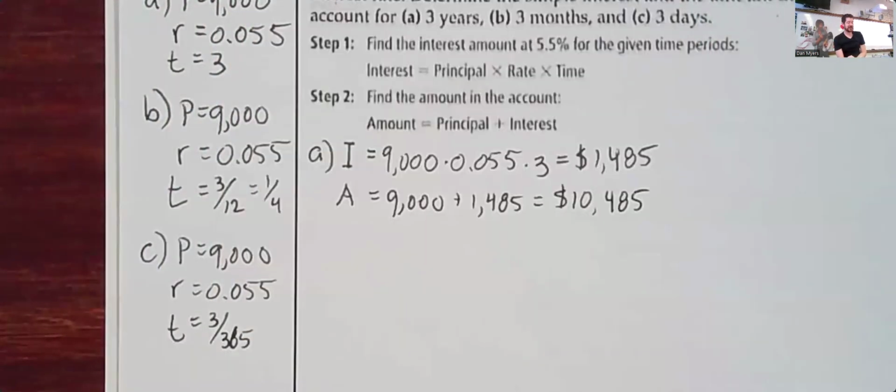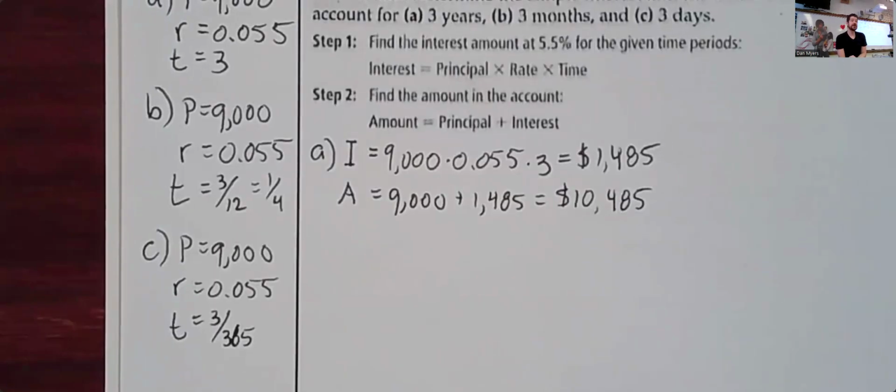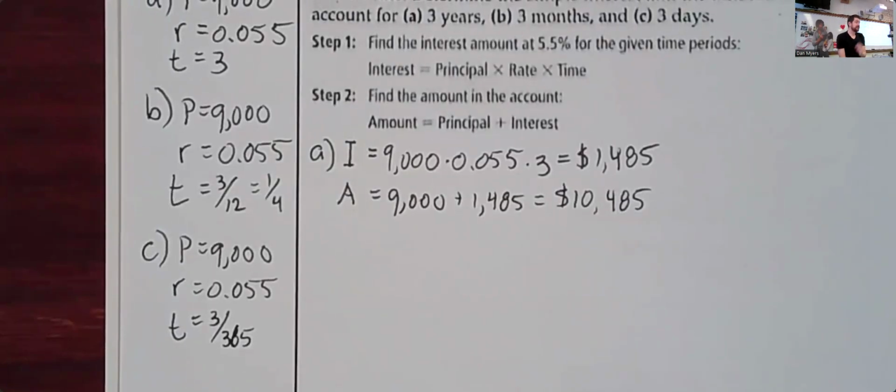So we should have $10,485 in the account after 3 years. After we've earned $1,485 in interest. Or actually after Joyce has earned that much money. Because it's her account, not ours.